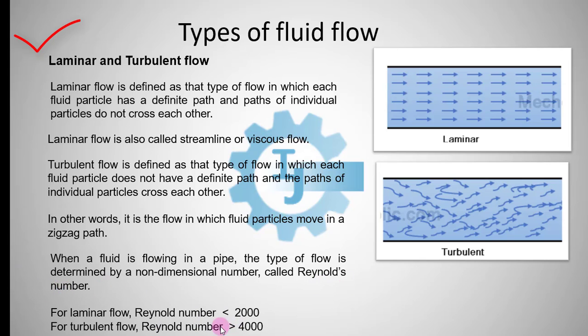If the Reynolds number is less than 2000, the flow is laminar. If the Reynolds number is more than 4000, the flow is turbulent. A practical example is a waterfall. At the reach of the waterfall, the fluid is flowing with laminar flow, and at the downstream, we can see white foam. Here, the flow is turbulent. So, in case of a waterfall, we can see a combination of laminar flow and turbulent flow.